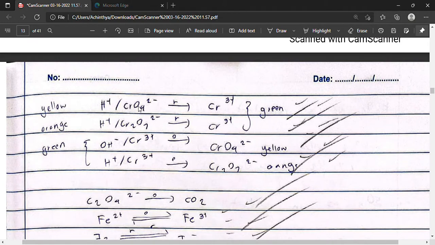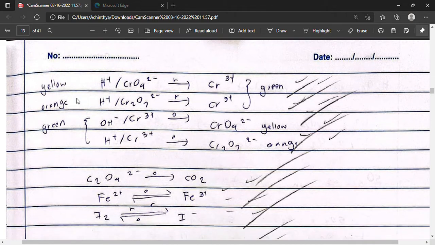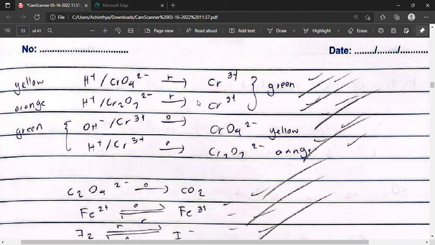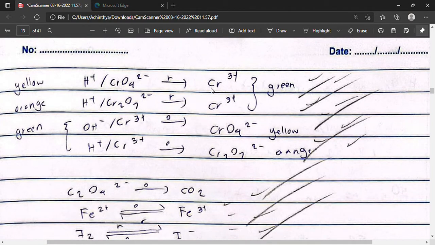Chromate ion solution is also a great oxidizing agent. It is yellow in color in acidic medium and can be reduced to form chromium ions, which are green in color. It's also another kind of decolorization. The same could be said about dichromate ion solution in acidic medium, which is orange in color, and it can be reduced to chromium ions as well. This happens while oxidizing the other reagent.